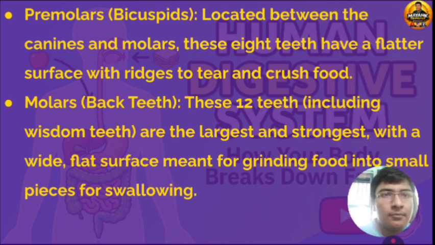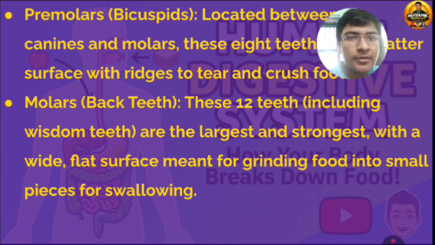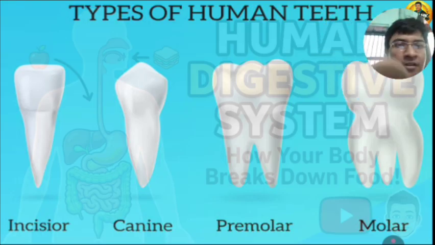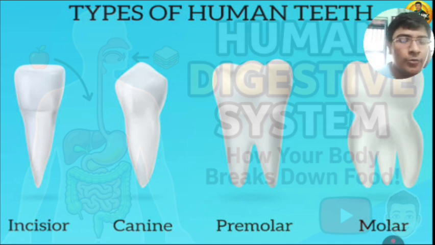Premolars, bicuspids, located between the canines and molars. These 8 teeth have a flatter surface used to tear and crush the food. Molars, back teeth, with 12 teeth including wisdom teeth, are the largest and strongest with a wide flat surface meant for grinding food into smaller pieces for swallowing. Types of teeth: the incisors are the smallest, canines bigger than incisors, premolars bigger than incisors and canines, and molars the biggest of all.